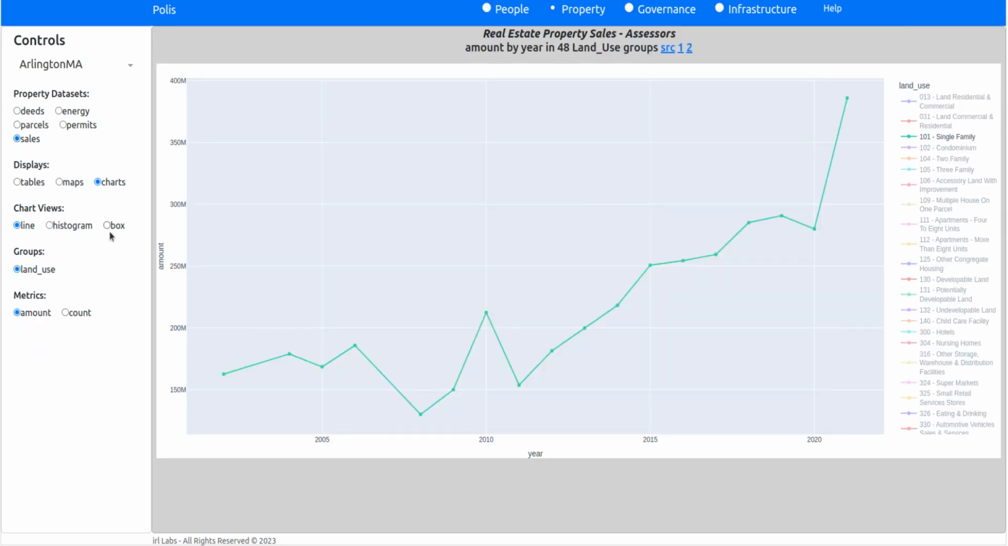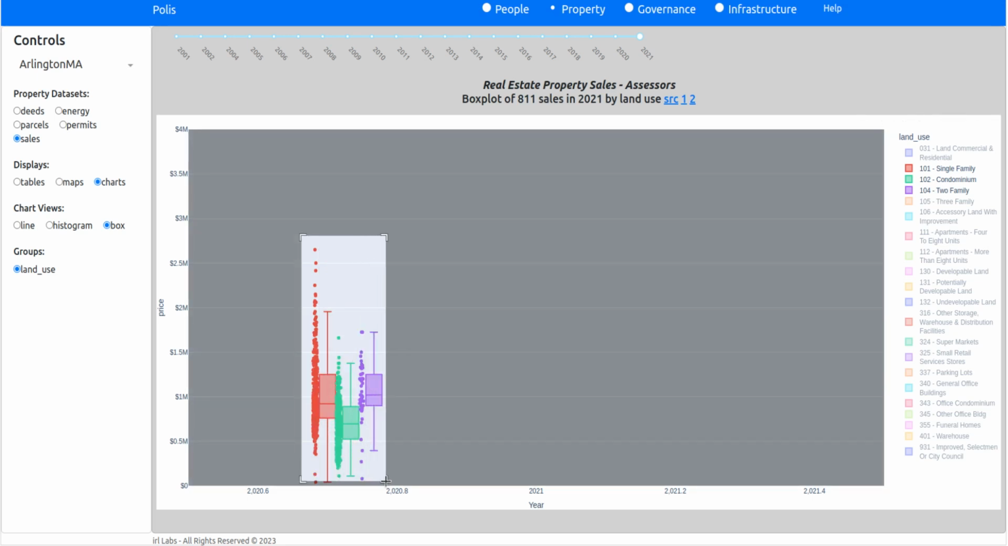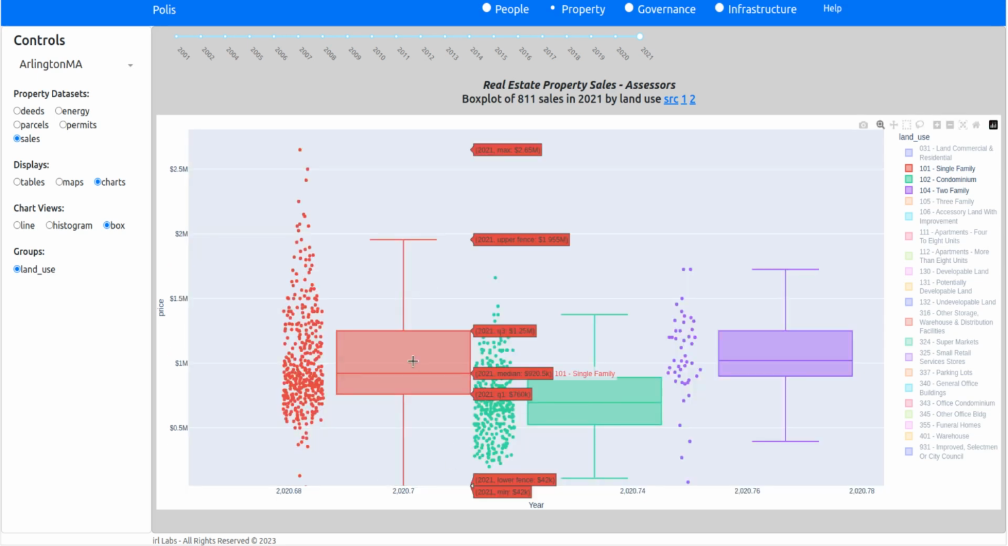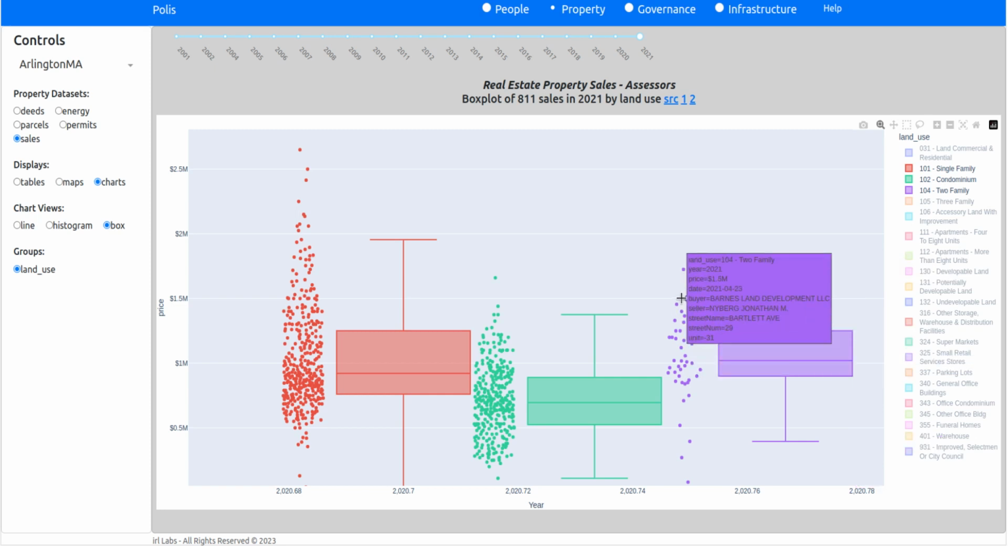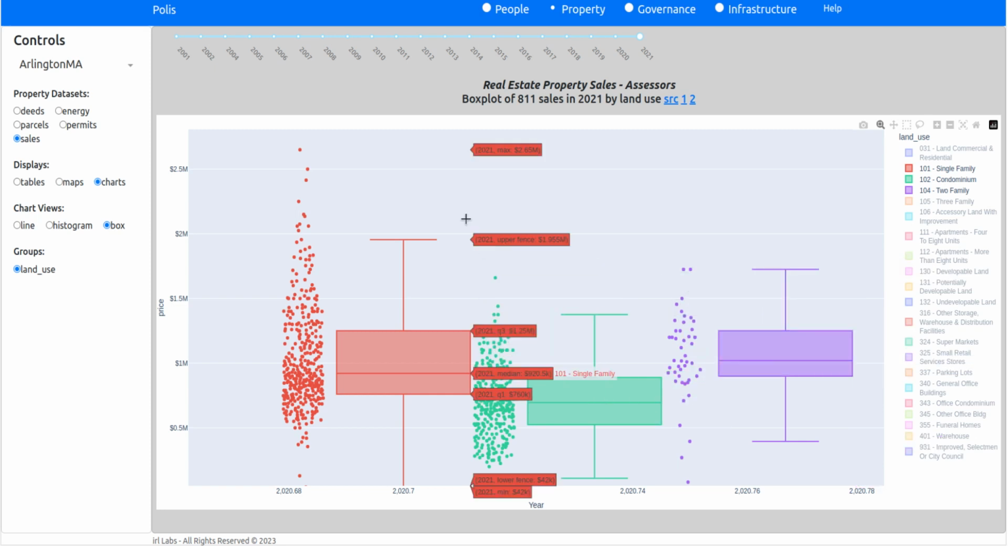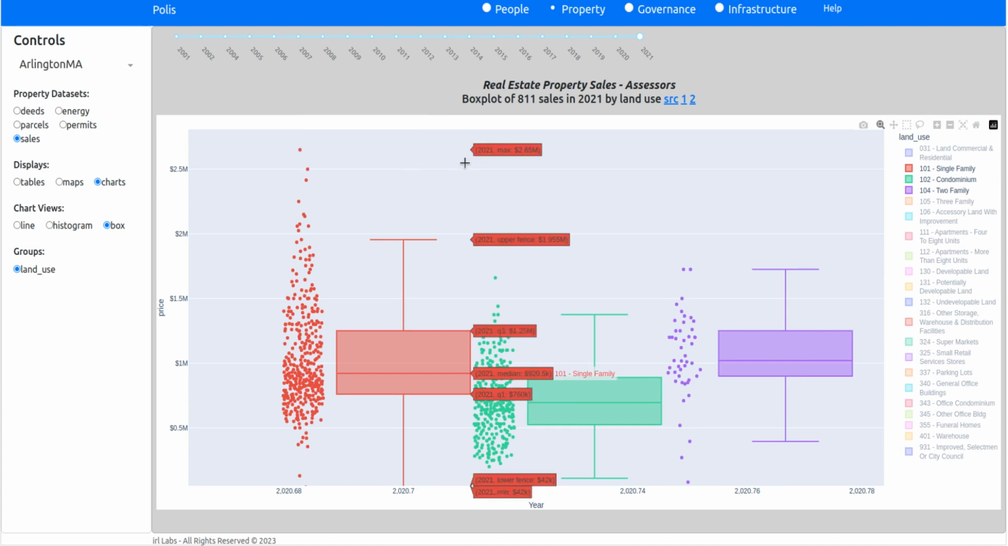Some interesting charts, a box plot of the sales showing you the single families, the condominiums, and the two families. Shows you the median and each individual sale when you hover over it. So $2.65 million sale here on a single family home. And we have it for the past 20 years.